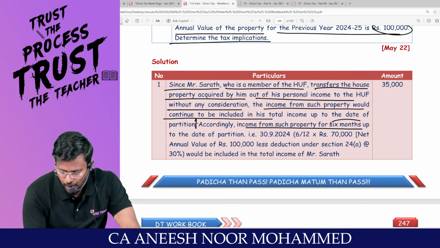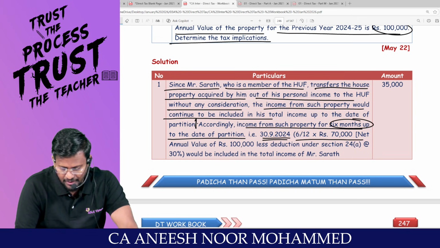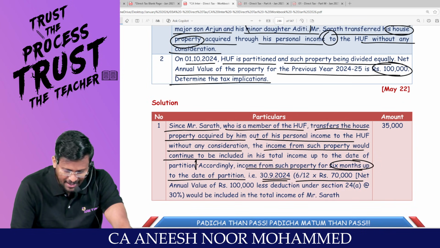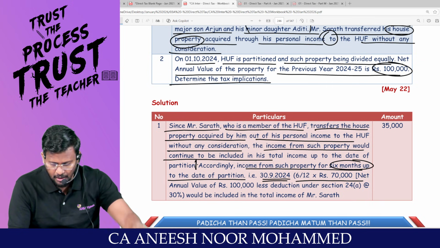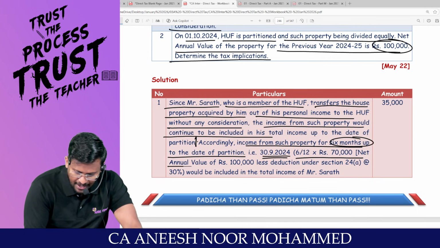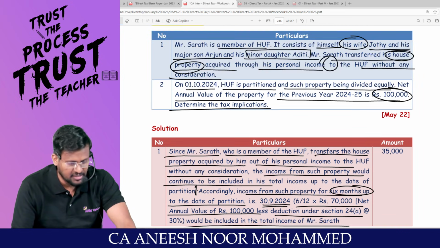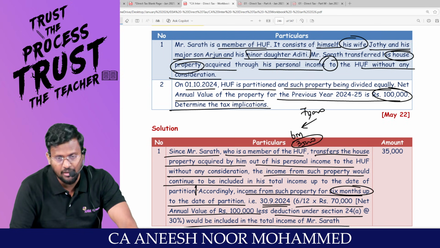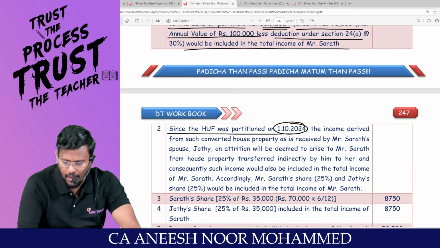Accordingly, income from such property for 6 months up to the date of partition, that is 30th September, is 70,000, which is nothing but the net annual value of 1 lakh. On that net annual value, you have to claim the 30% deduction. Balance will be 70,000. The annual value of 1 lakh less standard deduction would be included in the total income of Mr. Sarath Kumar. That means out of 70,000, for the first 6 months, 35,000 income will be treated as Sarath Kumar's income, since the HUF was partitioned on 1/10.